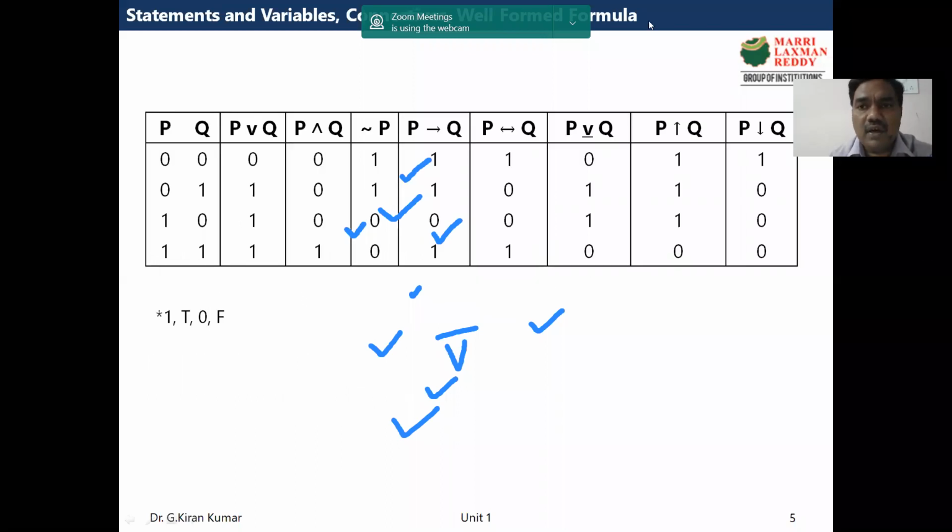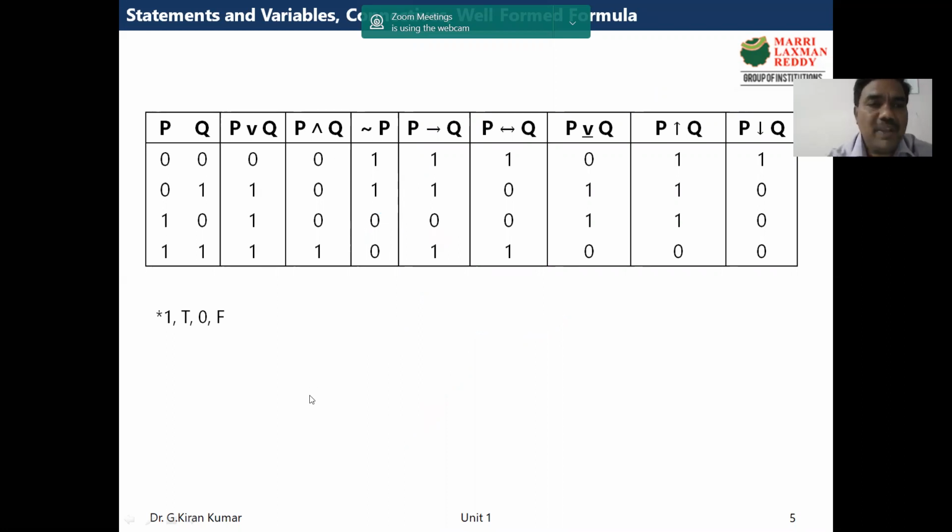Now if you see the truth tables of all these connectives, here I have taken P and Q as two propositions. If P and Q are connected with a connective called OR, then how does it work? OR is false only when both are false. In the remaining cases, it is true. So that means what? Now suppose we take different cases.